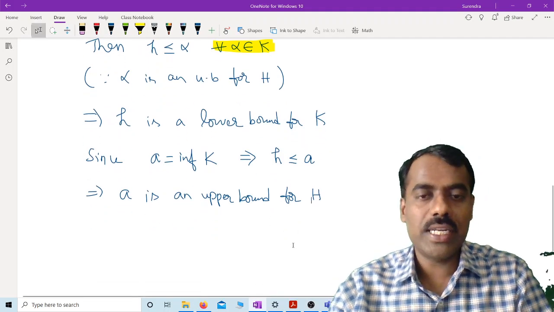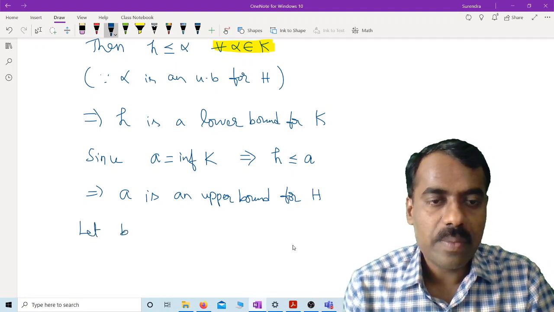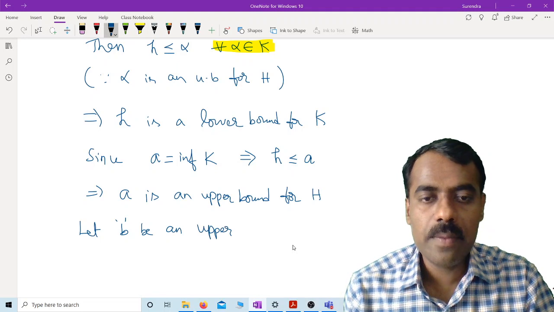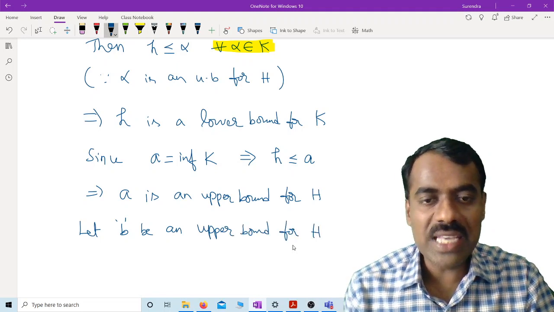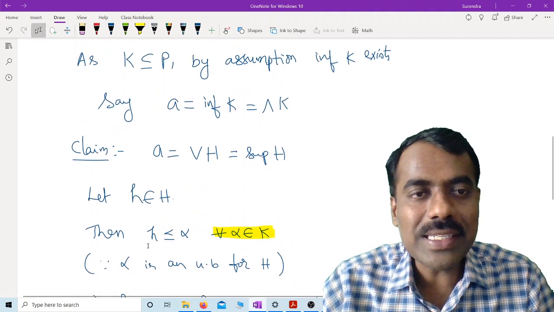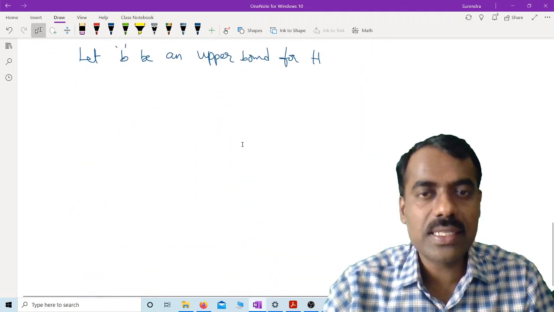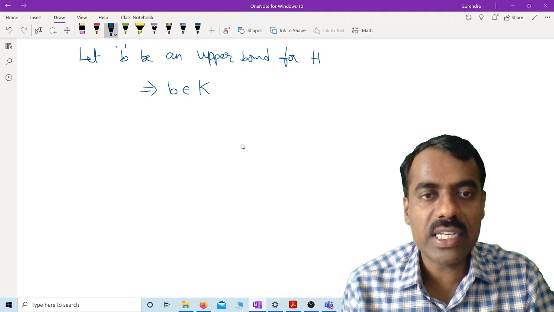And then we want to show that it is the least upper bound. To show it is the least upper bound, let B be an upper bound, any upper bound for H. But B being an upper bound for H means that B belongs to the set K, because our set K is the collection of all upper bounds.